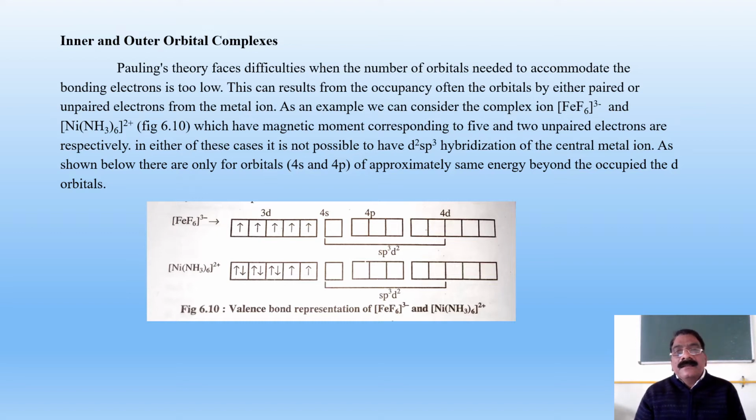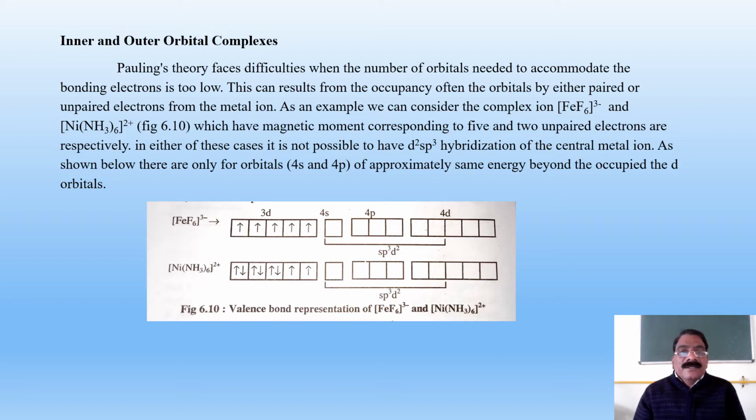As an example, we can consider the complex ions Fe3+ and Ni(NH3)6 2+, which have magnetic moments corresponding to 5 and 2 unpaired electrons respectively. In either of these cases, it is not possible to have d2sp3 hybridization of the central metal ion.